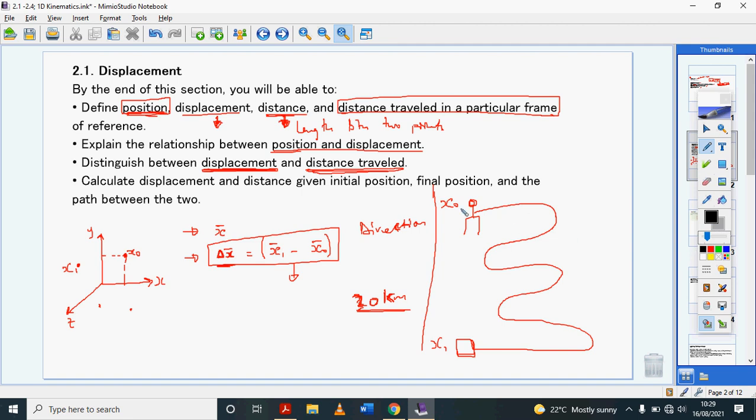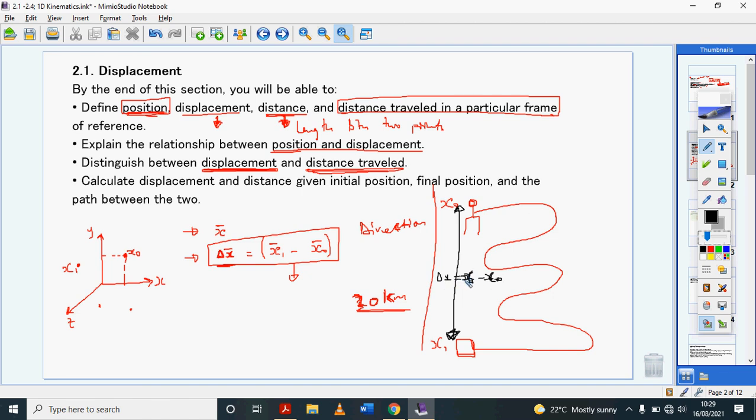The displacement will always be a straight line path. So if I ask for Solomon's displacement, the question is basically asking, what is the straight line path from his initial position to his final position? So I'll just get x1 and subtract x0. That is the straight line path from his home to school. That's his displacement or change in position.